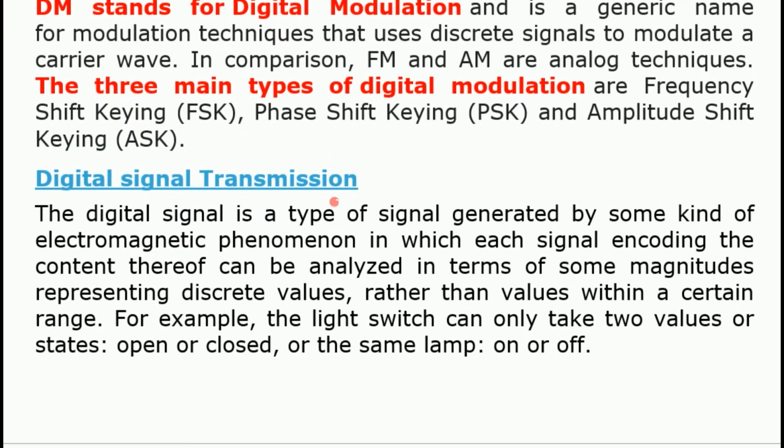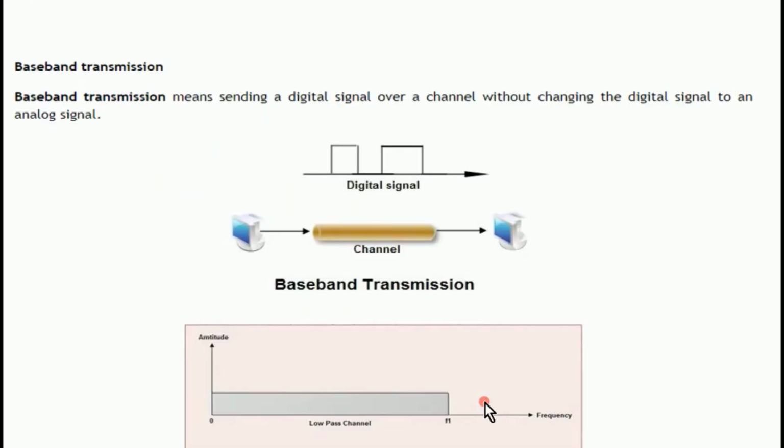And in digital signal transmission, a signal is generated by some kind of electromagnetic phenomenon in which each signal encoding the content can be analyzed in terms of some magnitude representing discrete values rather than values within a certain range. For example, a light switch can only take two values or states, open or closed, or the same lamp on or off.